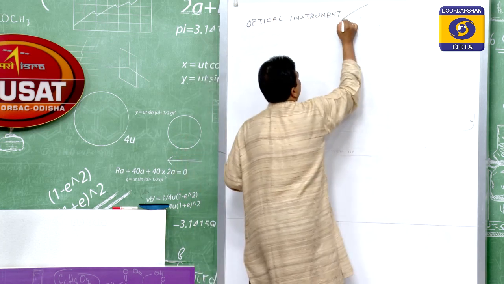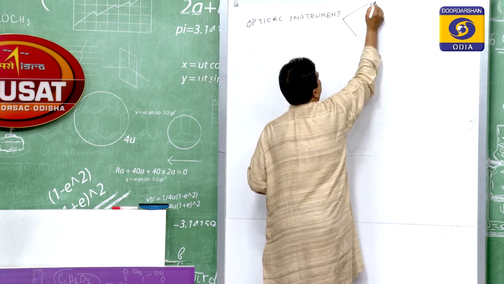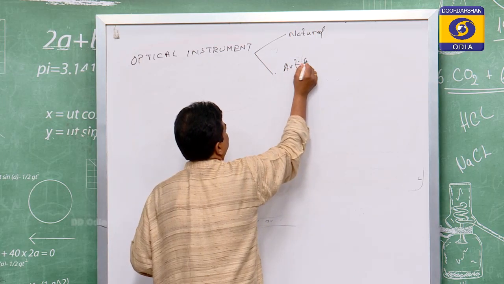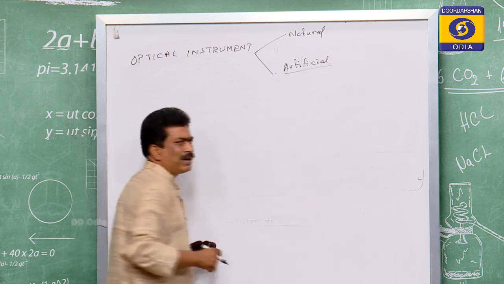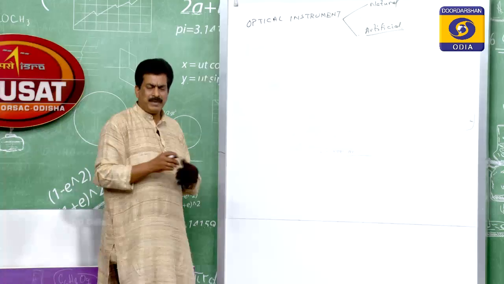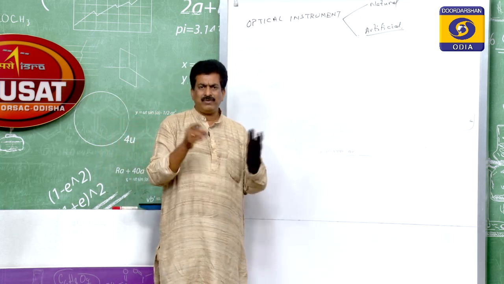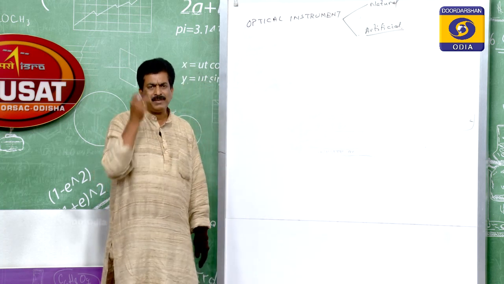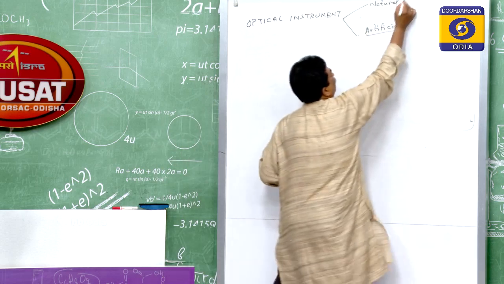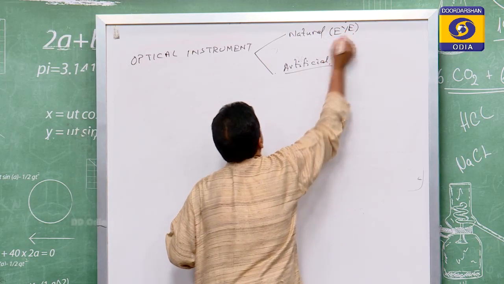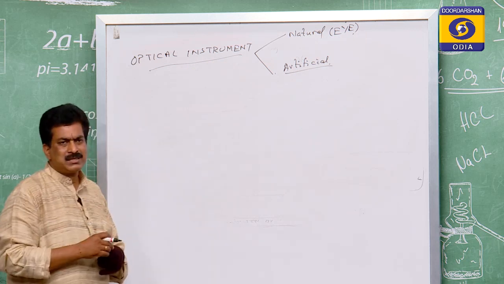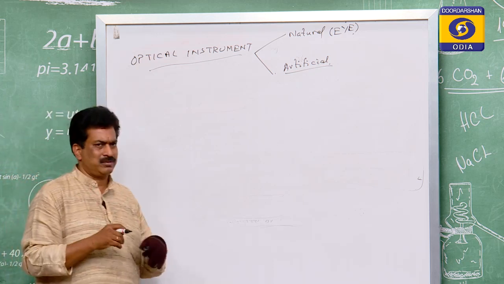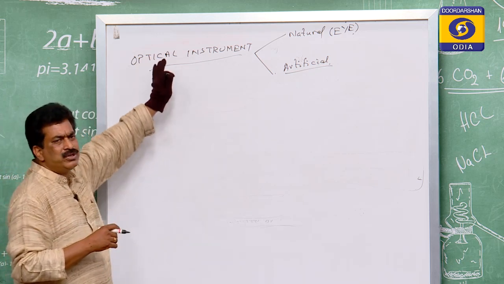This optical instrument we can divide into two types. One is called natural and the other is artificial. The natural optical instrument is the God gift. Everyone who is looking through this screen has an optical instrument, and its name is the eye. If the eye is not correct, everything is present but you cannot visualize it. Therefore that is also an instrument, which is a God gift.